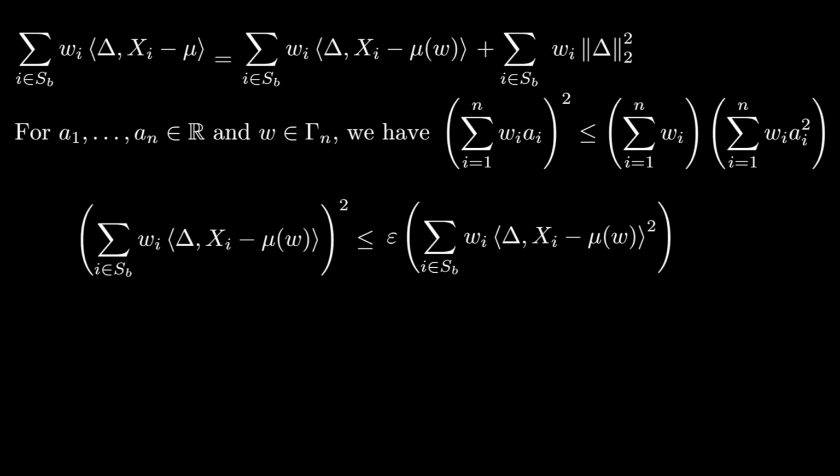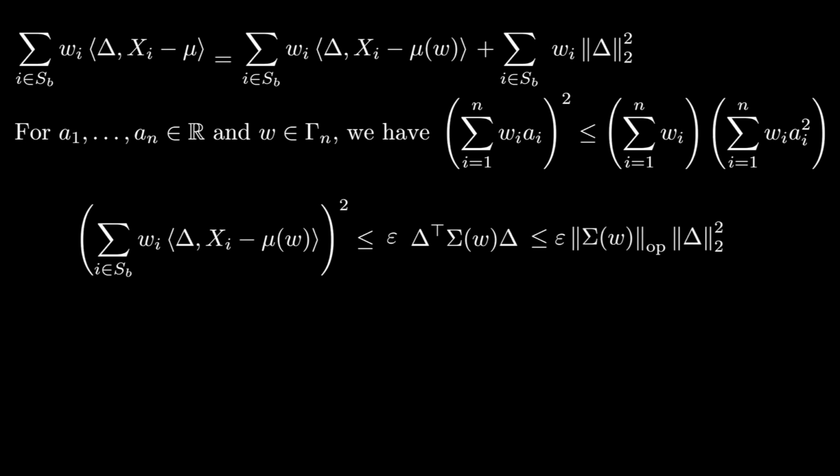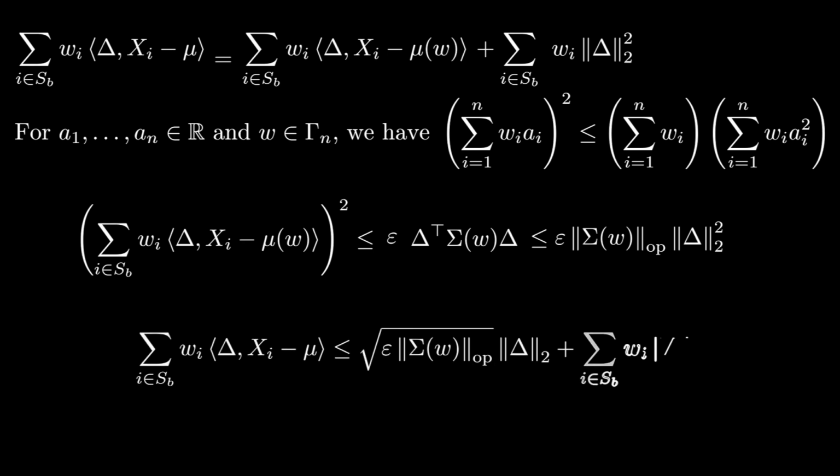To bound the second term, notice that each summand is non-negative, and so we can only increase the sum by introducing more terms. So let's just throw in all the remaining points in S. The reason we do so is because now this expression is actually really simple. It's just delta transpose times sigma of w times delta. Finally, by the definition of spectral norm, this is upper bounded by the spectral norm of sigma of w times the L2 norm of delta squared. Taking square roots of this quantity and combining it with the previous inequality, we get the following overall bound for the contribution from the points in SB.